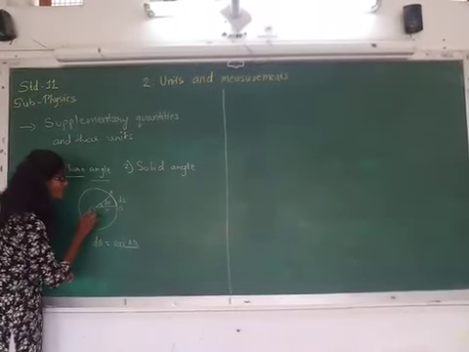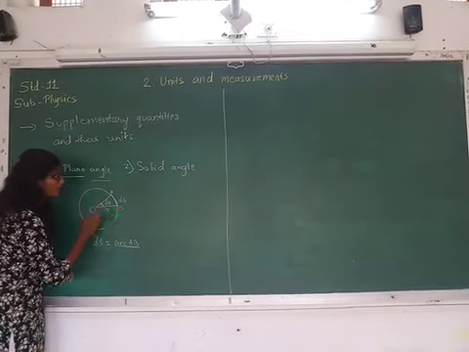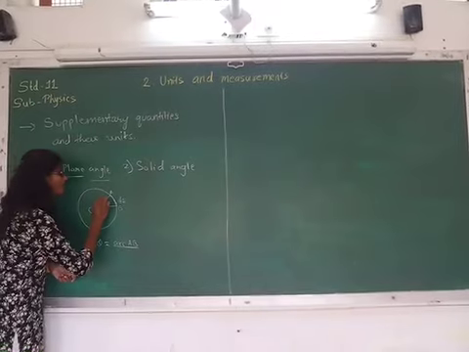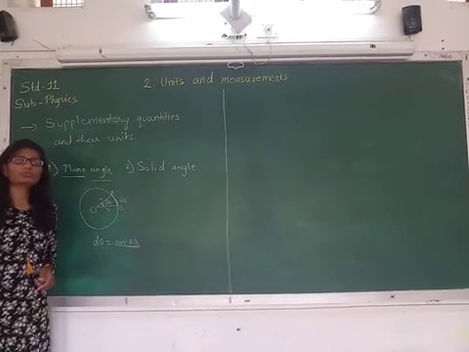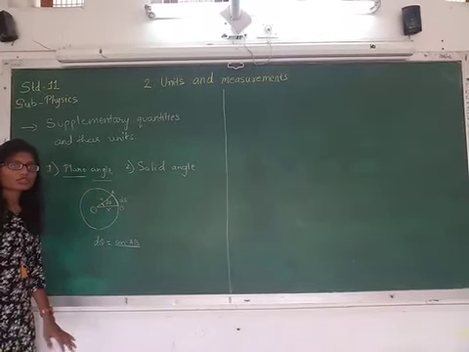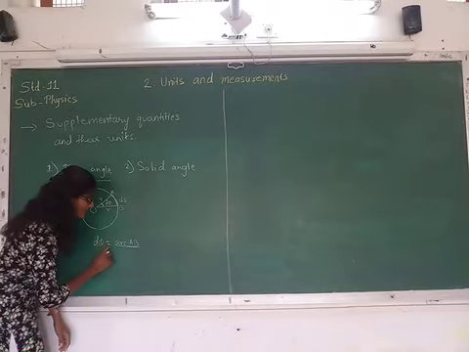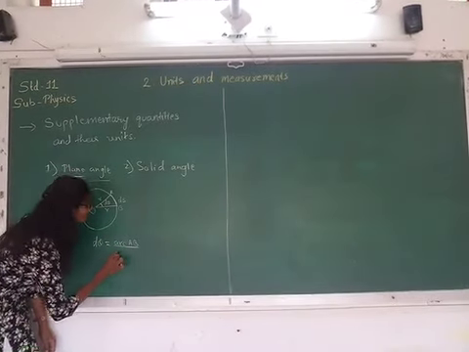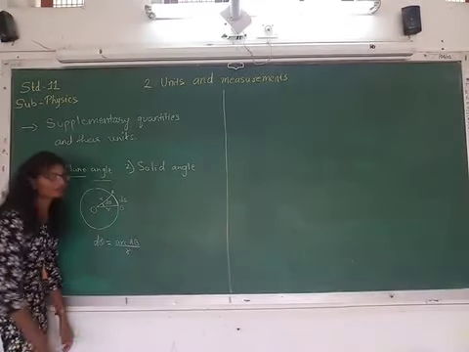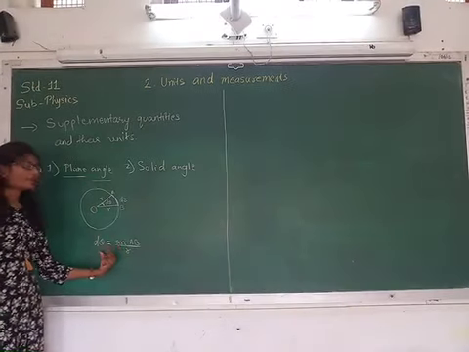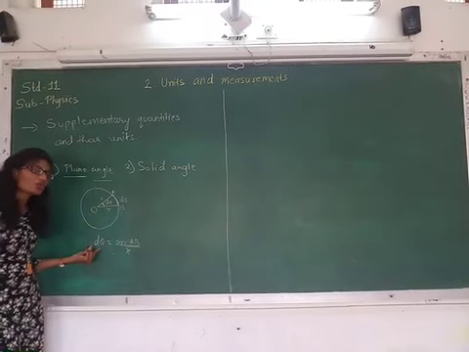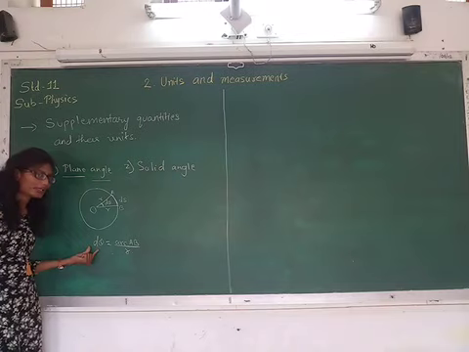So let us denote from O to B, that length is r, and the length of OA is equal to r, that is the radius of the circle. So d theta is equal to arc AB upon r. This is nothing but the plane angle. d theta over here is the plane angle.